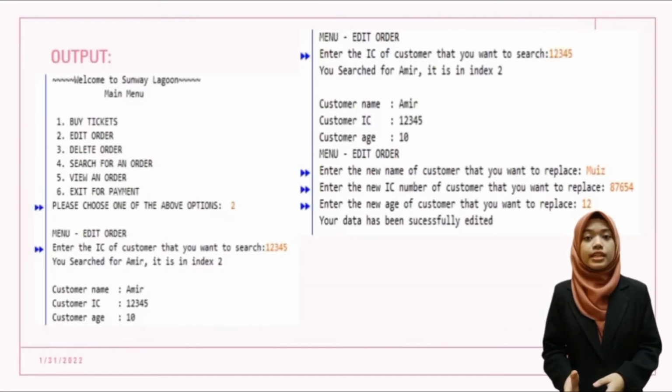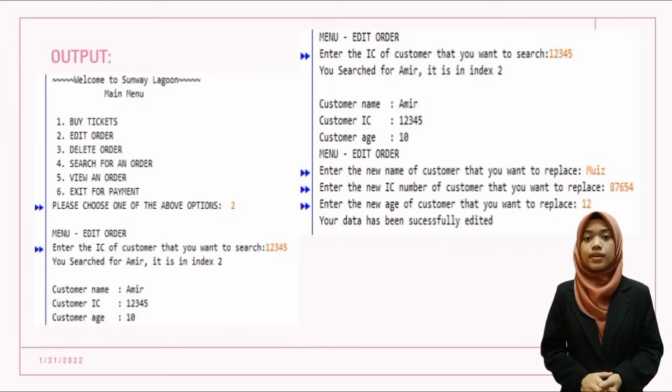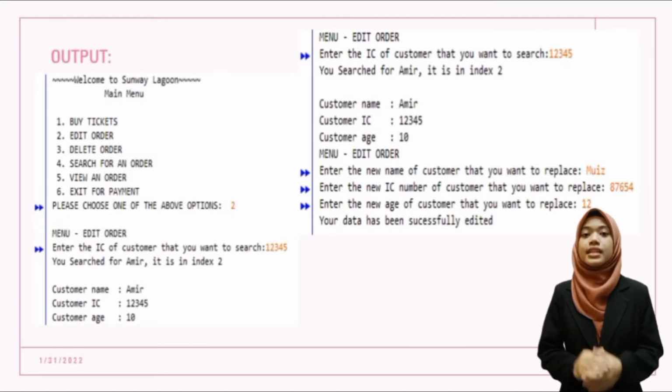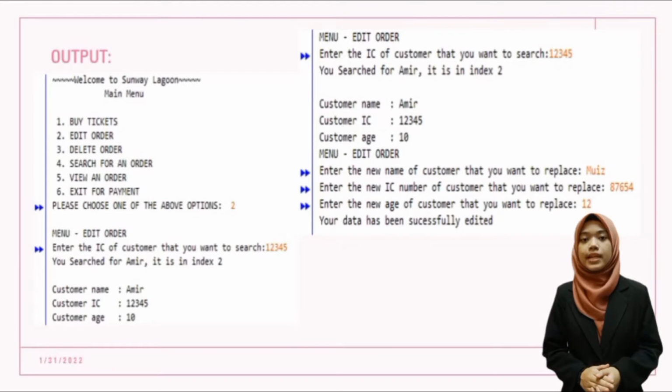The output for this edit order is when the user chooses number 2 in the main menu. Then the program will ask the user to input the customer name that they want to search. Next, the program will give detailed information about the customer that the user input. After that, the program will ask the user to enter the new name, IC and age of the customer that they want to replace. Then the program will declare the data has been successfully edited.